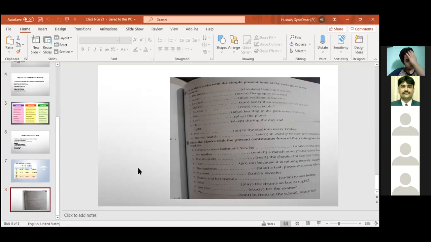Now page 103. Exercise A. Fill in the blanks with the simple present tense. In exercise A, you have to fill in the blanks with the simple present tense, means the first form of verb. You have to put S or ES only with a singular subject. For example, the first one, the heart. Heart is singular. So you will put S with circulate. The heart circulates blood in the body.